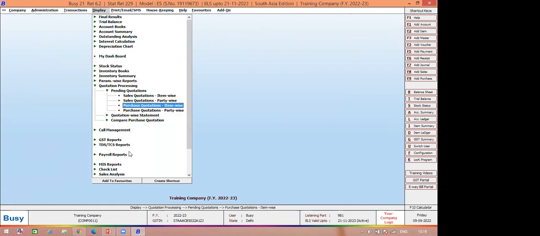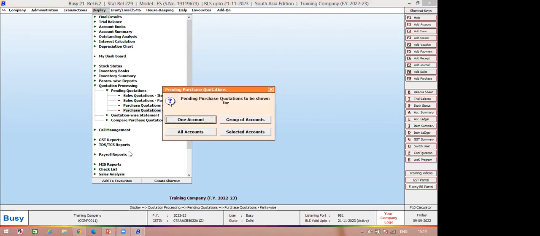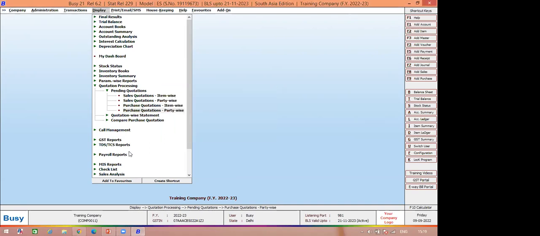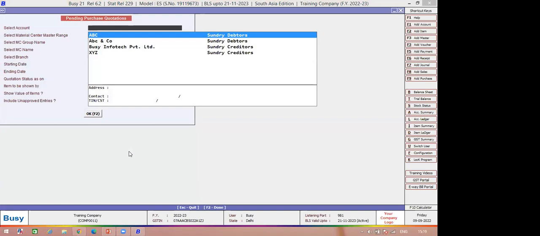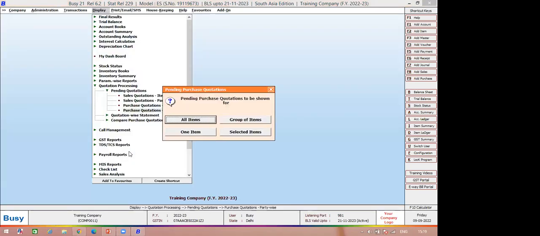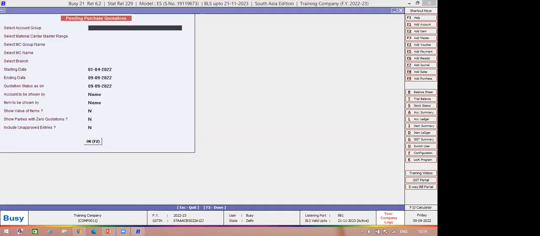In this scenario, you can get the report in two ways: item wise or party wise. Let me check through party wise. So select one party, or we select a group of parties. Let's say I want to see both parties' quotations, so I select sundry creditor as a group.